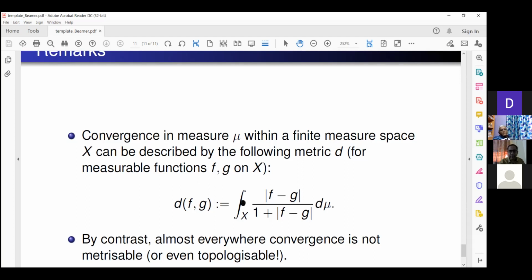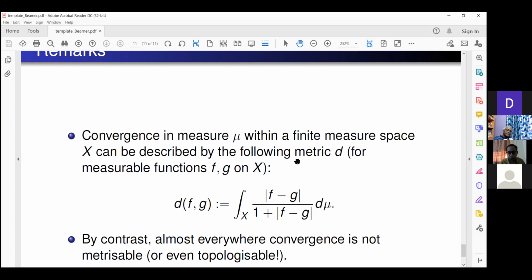If I just take the difference it can be unbounded. But at the same time, I don't want to identify functions which are not equal almost everywhere. So the idea is to make this |f minus g| bounded. So what I do is, this also defines a metric. The whole integrand is a metric, and it is a bounded metric. Why is it bounded? Because the numerator is strictly less than the denominator.